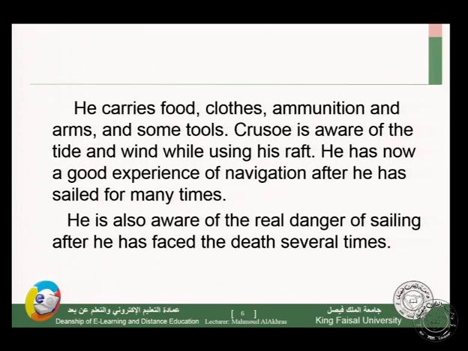Crusoe is aware of the tide and wind while using his raft. Now he is cautious and careful about the danger of the sea. He has now good experience of navigation after he has sailed many times. So he becomes experienced and he knows a lot of information about the sea.